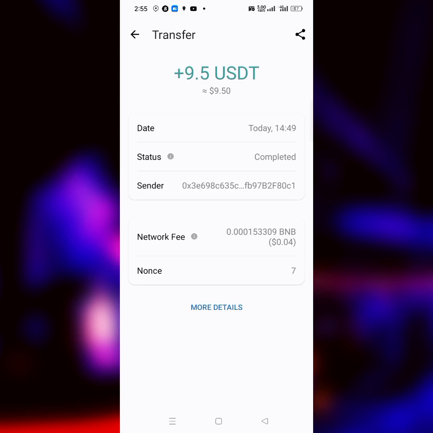So this is how this platform works, and I hope you guys got value from it. Remember, invest what you can afford to lose. I am not in any way a financial advisor.